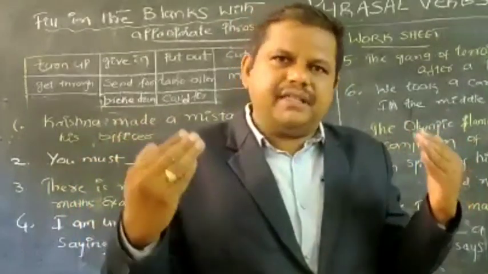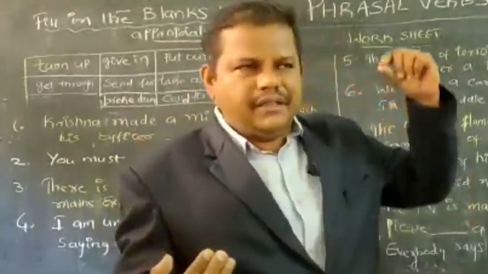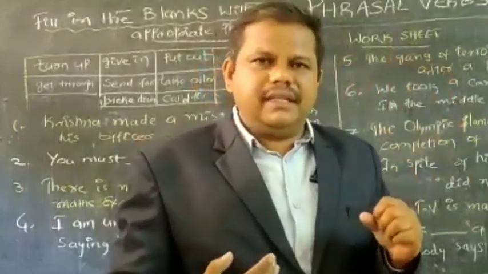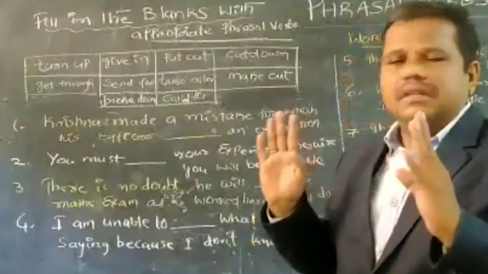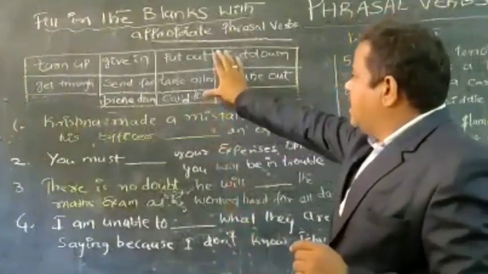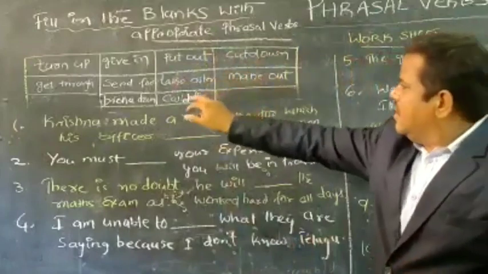You have to identify the phrasal verb, pick one phrasal verb, and write it in the fill in the blank. So this is a worksheet for you. I have given 10 questions. Before going to that, let me read the phrasal verbs given in this box.